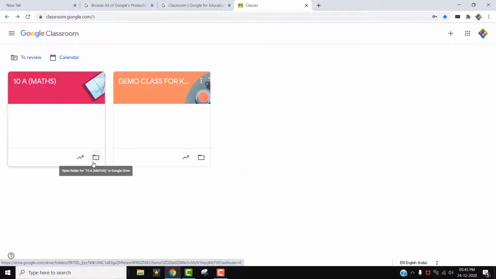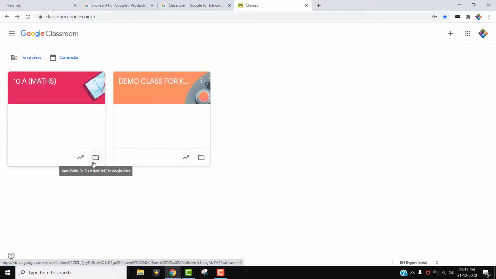One thing you have to understand: whatever we are doing in Google Classroom, to create a classroom, create forms, create a test paper, create assignments, create materials, and whatever you are getting from the children, it will come to this classroom.